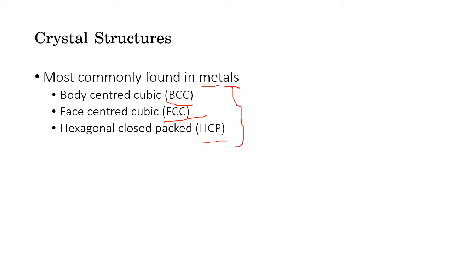For example, a metallic bond. A metallic bond is predominantly found in metals, and as we have seen in metallic bonds, the electrons are free or available to conduct heat and electricity, and this is the reason that metals are good conductors of heat and electricity. So this is an example of how properties of a material are dependent on their structures.